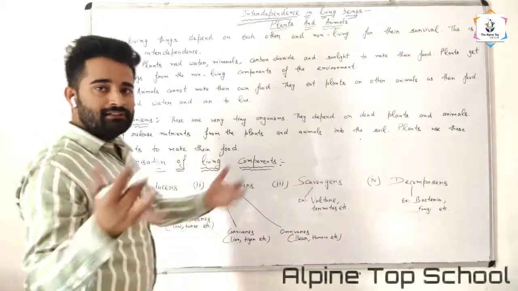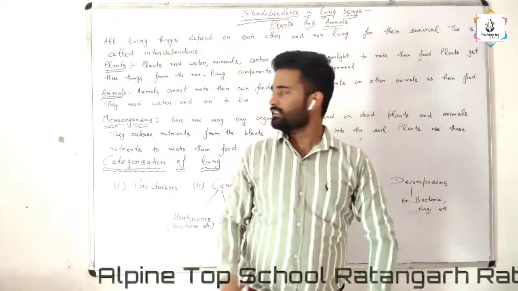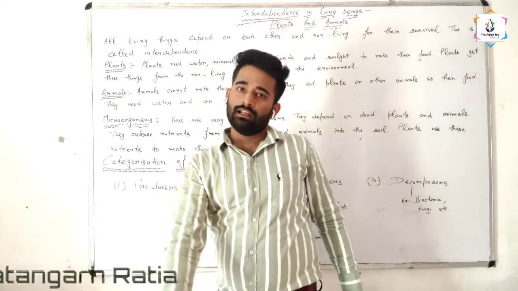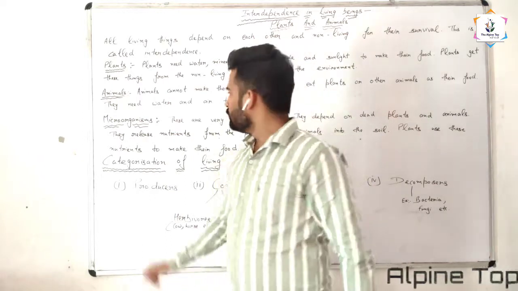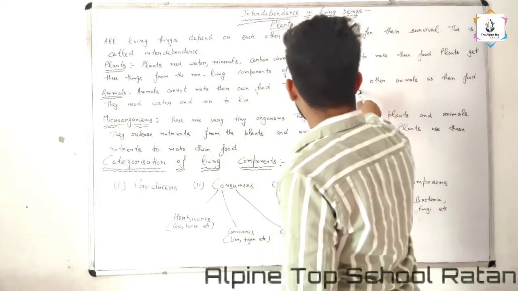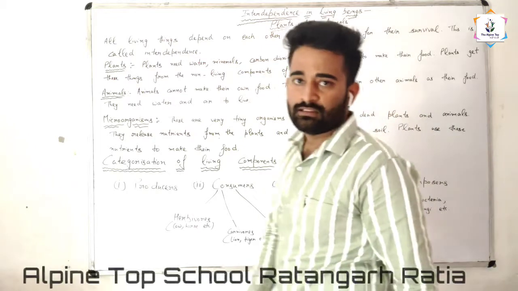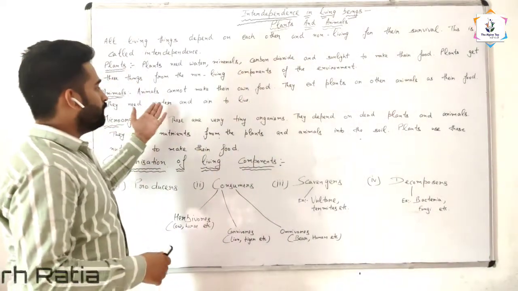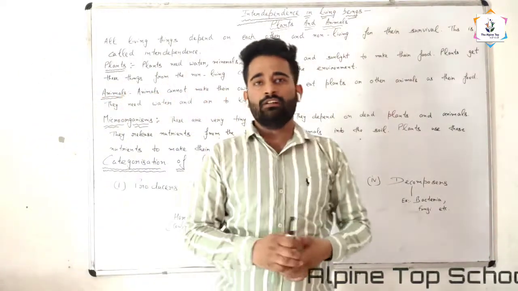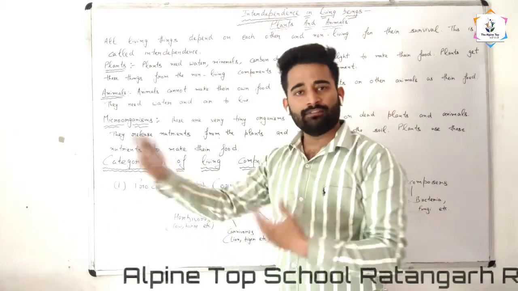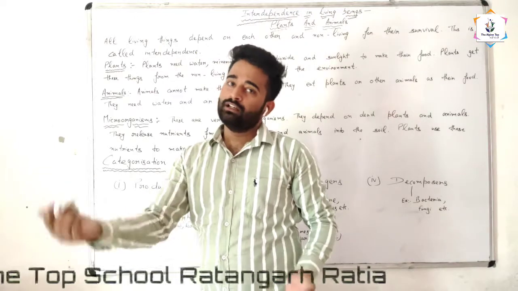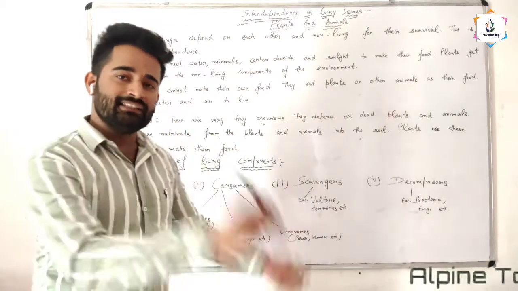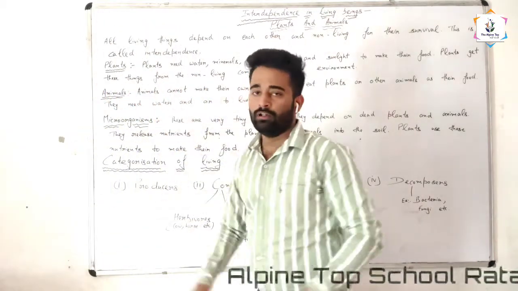Next, how animals depend on other things. Animals cannot make their own food. You know very well, plants can make their own food, but animals cannot. So animals get their food from other animals or from plants. Animals eat plants or other animals for their food. They need water and air also to live. Water and air are non-living things that they get from the environment. In the same way that plants depend on non-living things, animals also depend on non-living things.